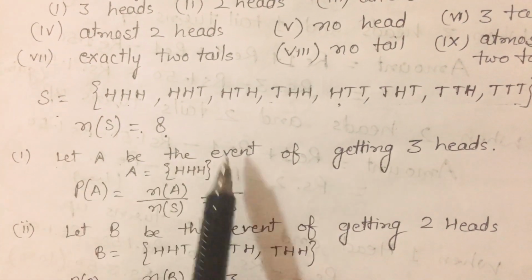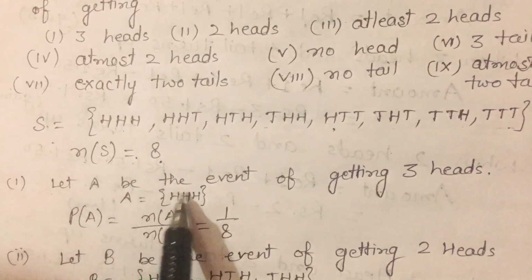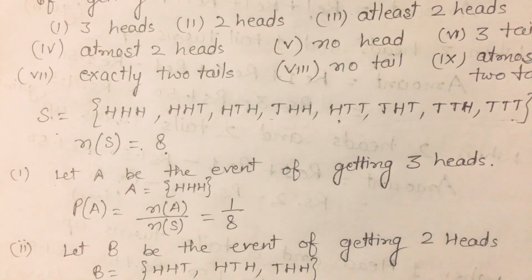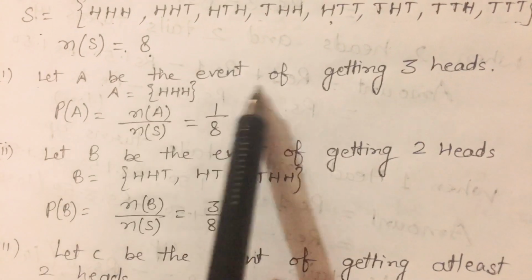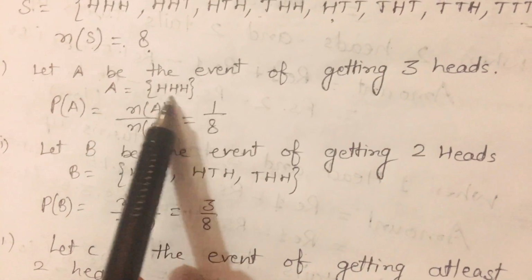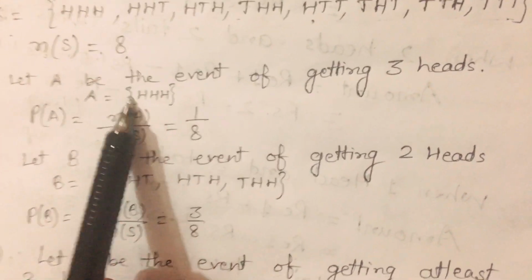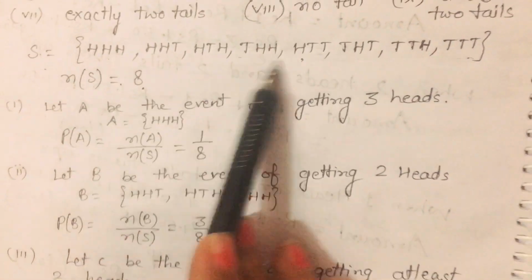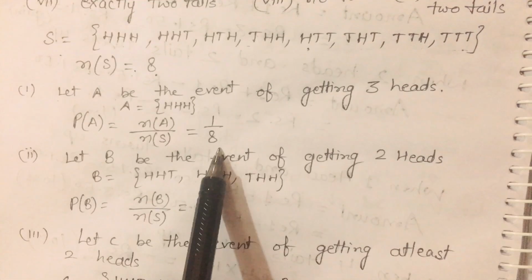Let A be the event of getting 3 heads, or 3 heads turns up. So A is the event with element HHH. The number of elements in A is 1 and the total is 8. Then what is the probability? 1/8.